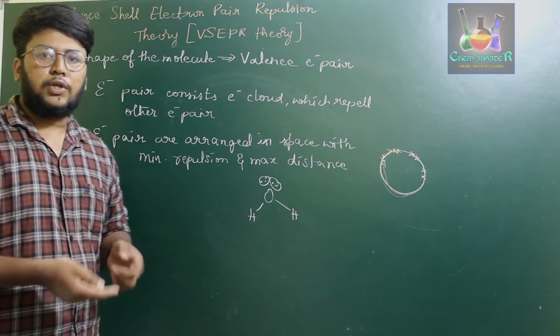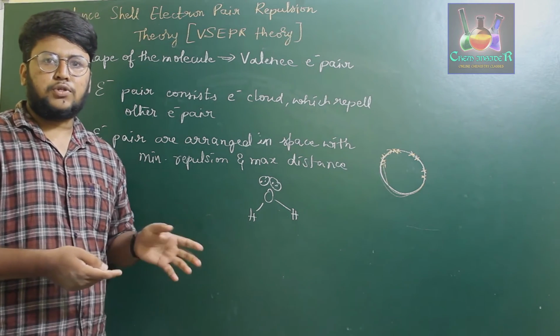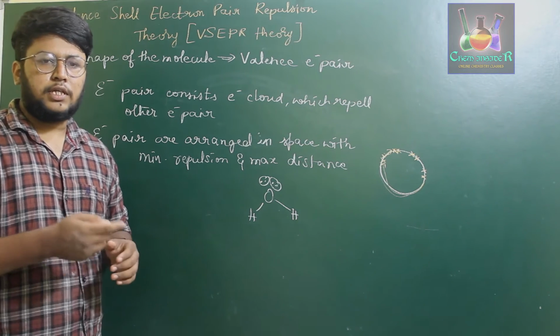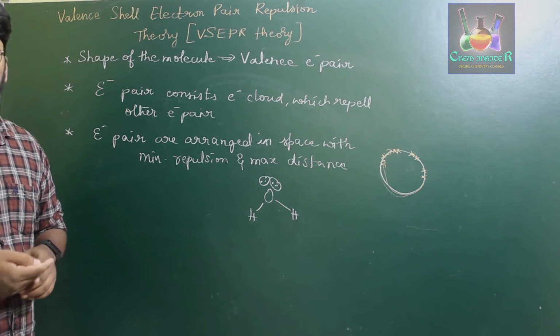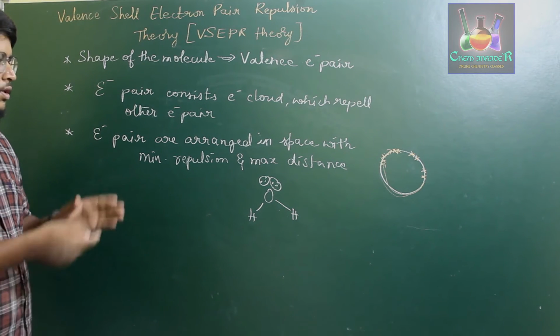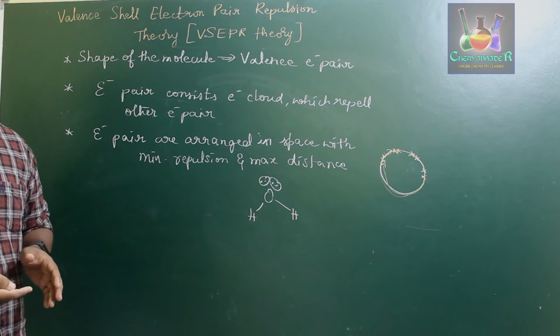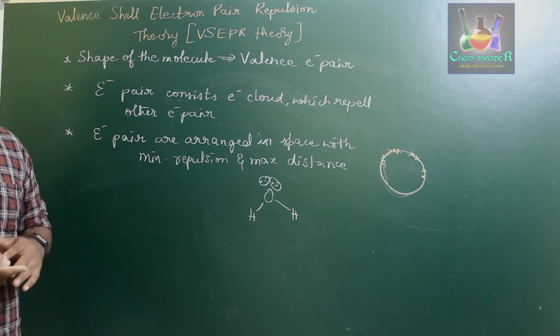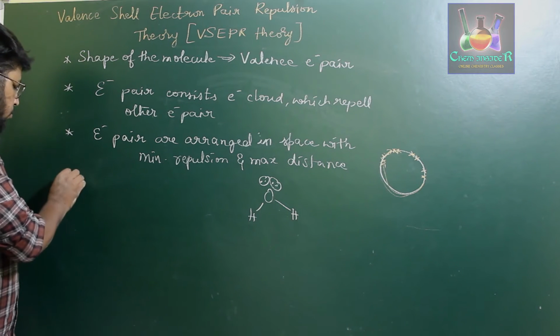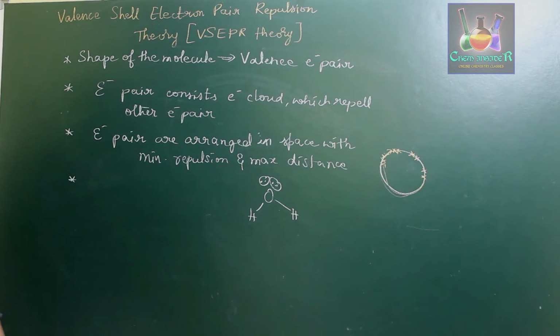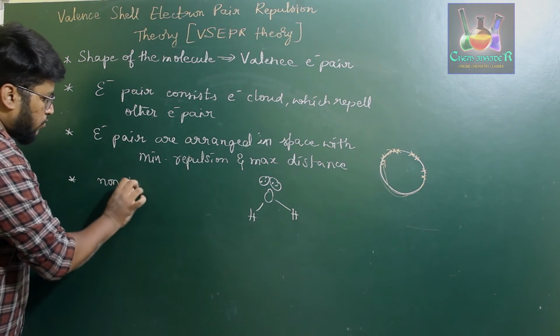the case of carbonates, this particular postulate was useful to explain the resonance structure. That means they said that if there are non-bonding pairs of electrons present on a given central atom, they will be localized on that atom itself. And if the non-bonding electron is moving across two orbitals, then it will show a certain amount of resonance. So in the fourth point they said that the non-bonding pairs of electrons will be localized at the central atom, and those which are bonding will be delocalized in the molecule. That is, non-bonding electrons will be localized.